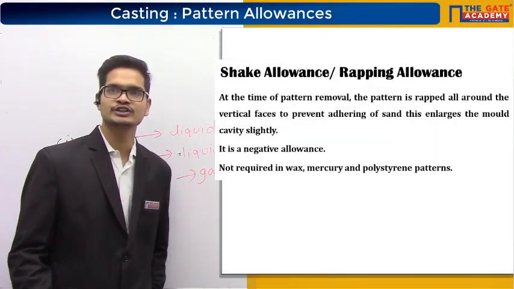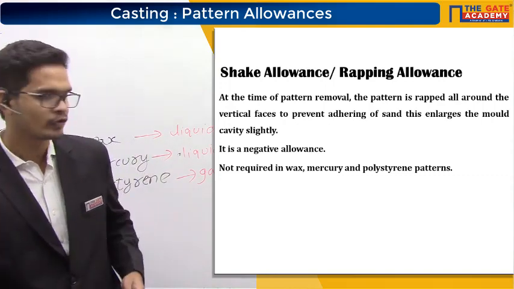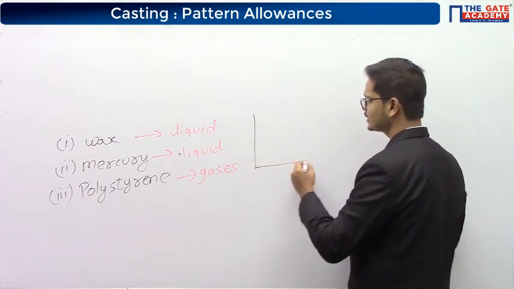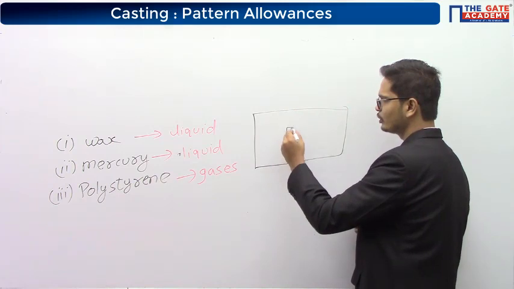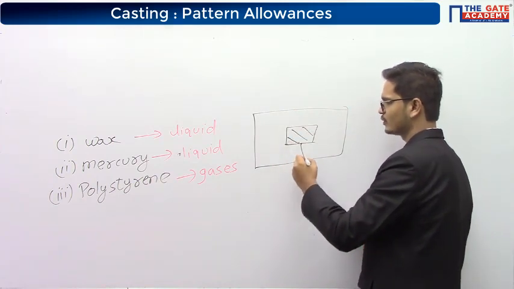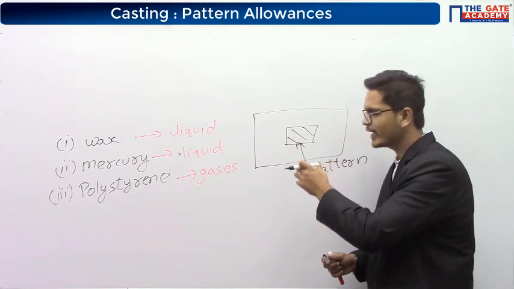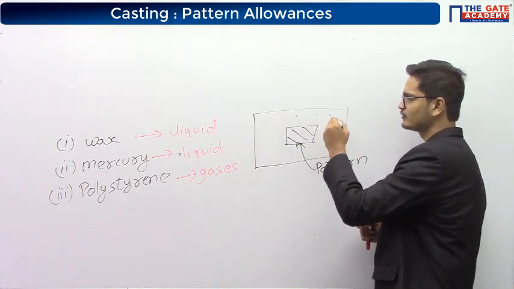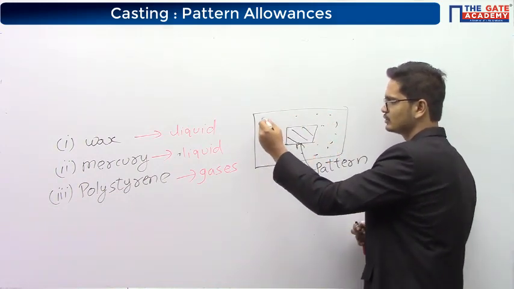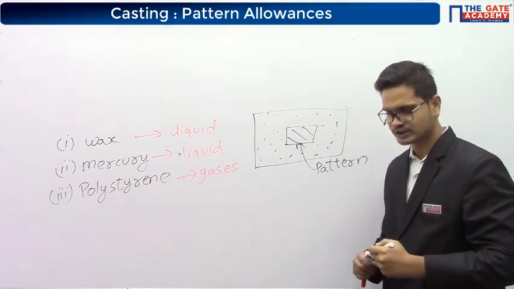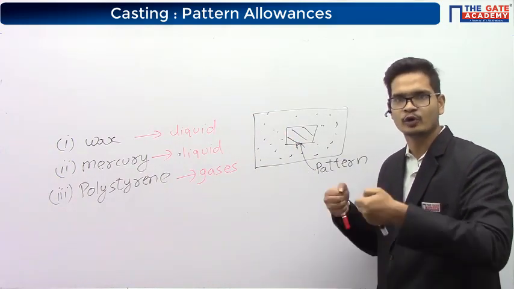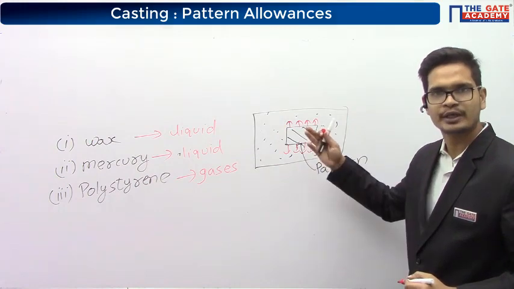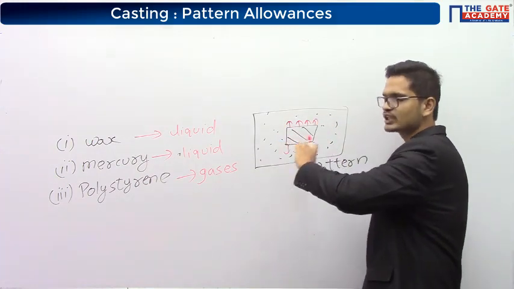Next is shake allowance or wrapping allowance. So what happens in shake allowance or wrapping allowance? Let's say this was the mold. Inside the mold, this is the pattern. To avoid the sticking of the sand particles present around this pattern, we shake the mold. When we shake the mold, the pattern will move up and down. When it is moving up and down, what will happen? It will increase the size of the cavity.